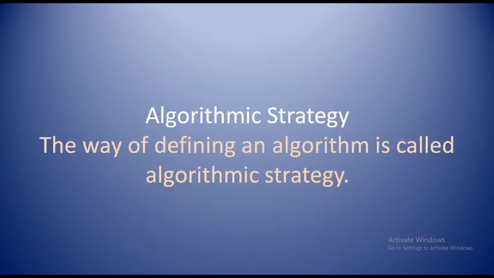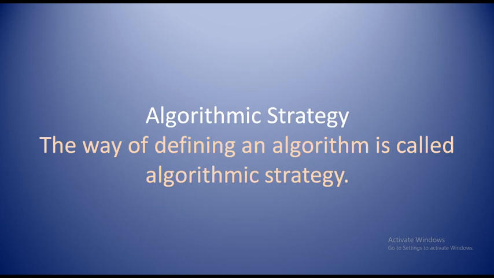Next one is algorithmic strategy. What is algorithmic strategy? How we are going to define an algorithm, that is called algorithmic strategy. The way of defining an algorithm is called algorithmic strategy. For example, if you want to calculate the factorial for a given value n, then it can be done by defining the function to calculate the factorial once.